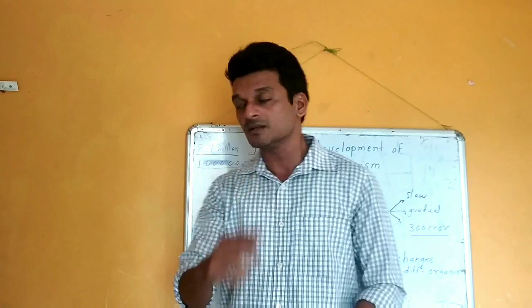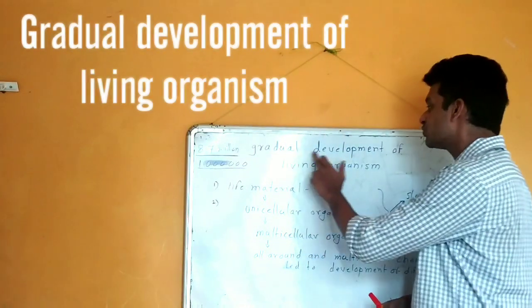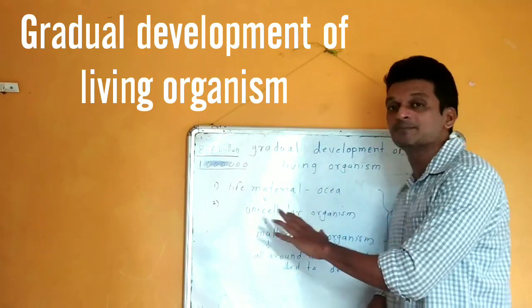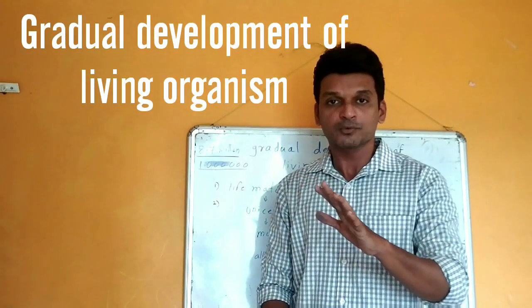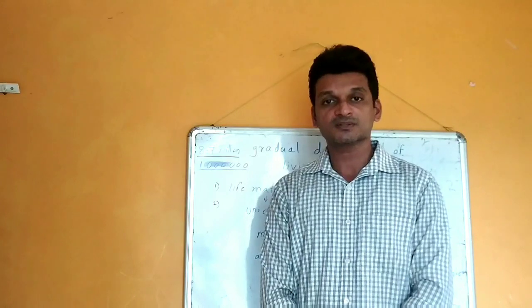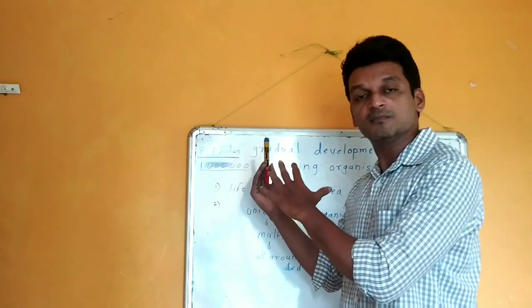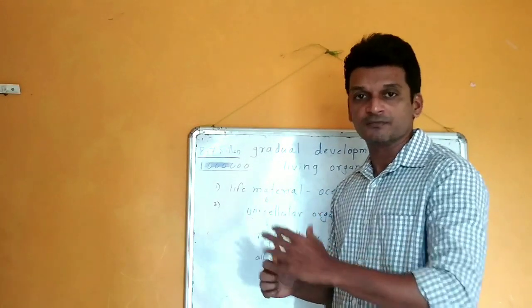But among all these theories, the theory of gradual development of living organisms is the most accepted theory of evolution that we are going to learn in our syllabus. Now, why is this theory so much accepted? Because this theory can be supported with various evidence.